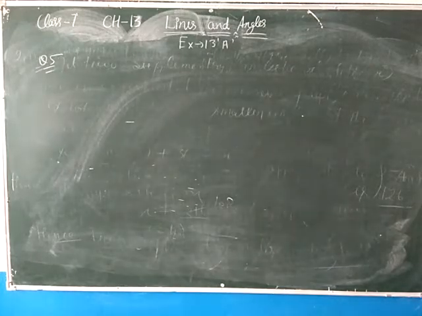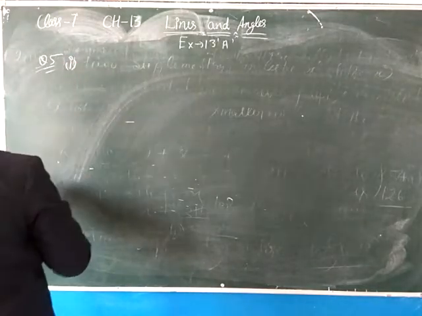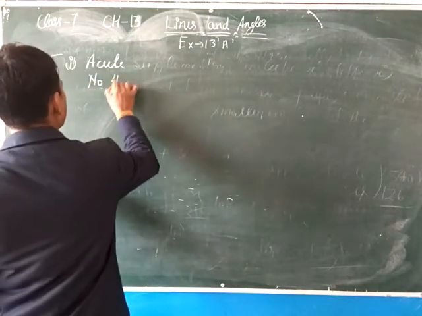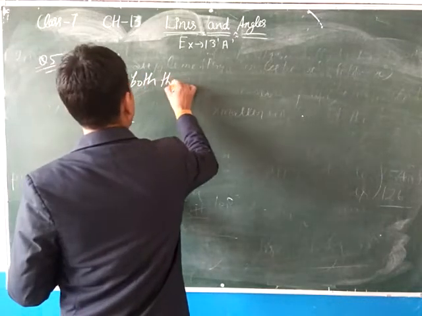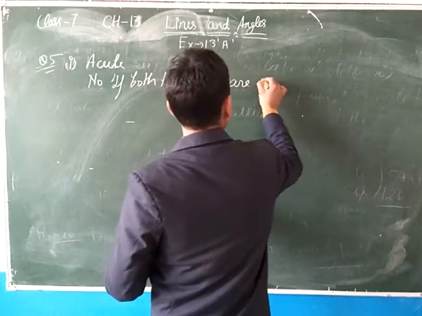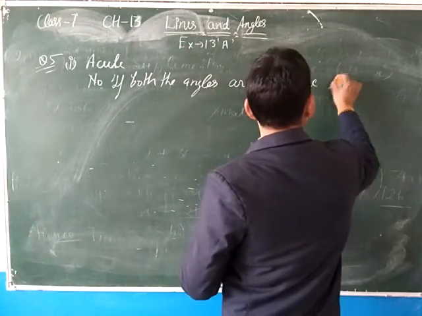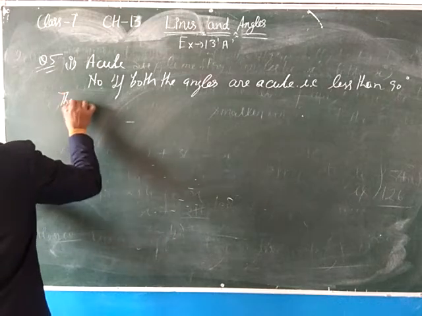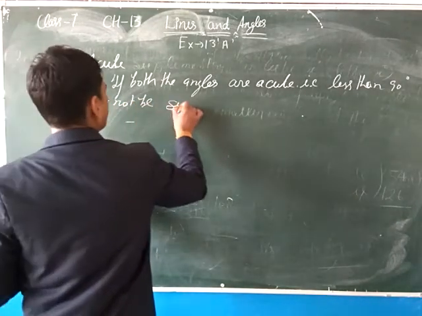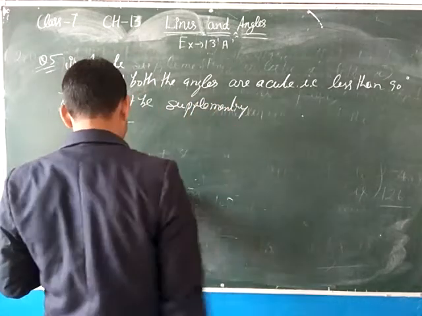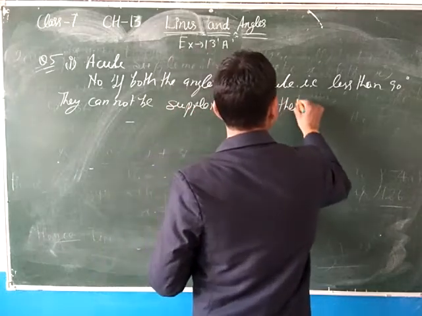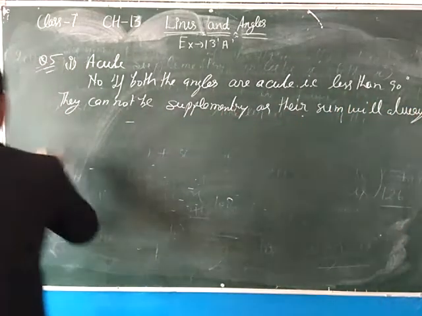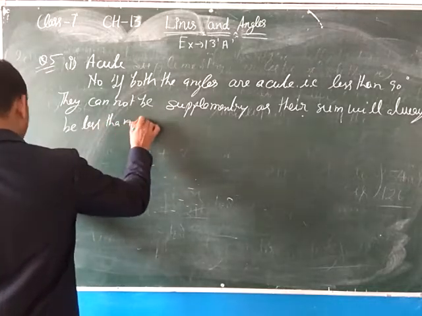Can two angles be supplementary? First case, acute. No, because if both the angles are acute, that is less than 90 degree, they cannot be supplementary, as their sum will always be less than 180 degree.